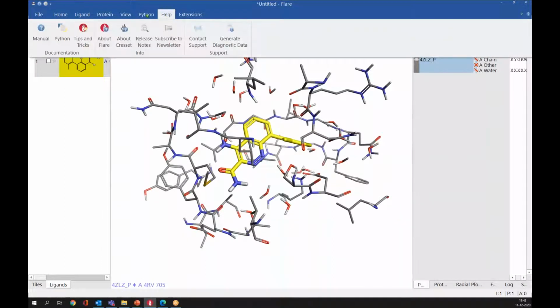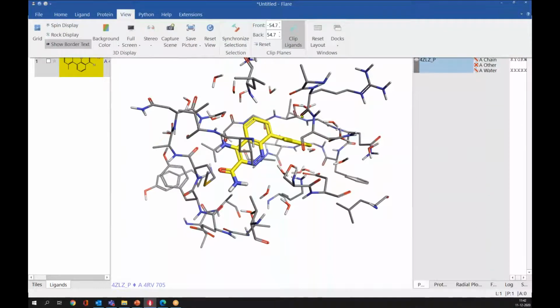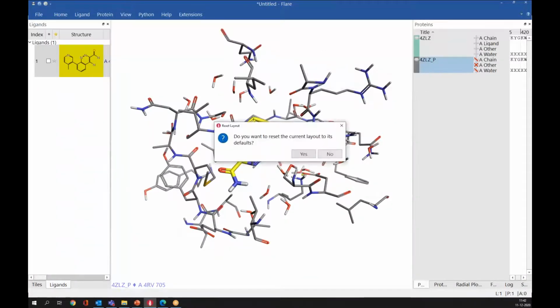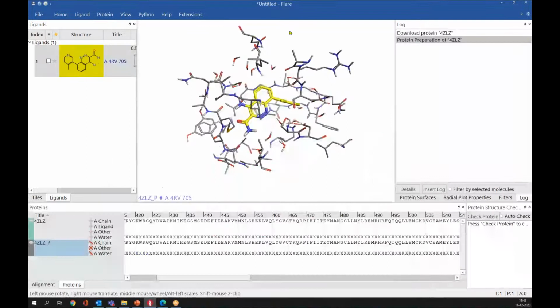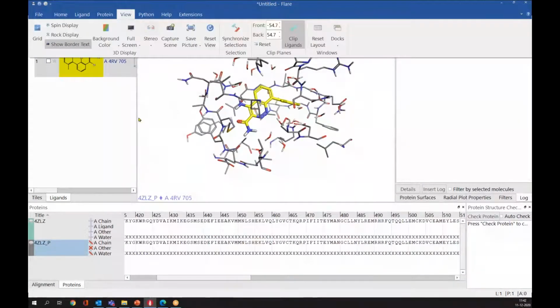And if you think the original layout was better and you want to get it back, you can go to the view and press reset layout. If you press yes, you will get the original layout. So this is what we have in the Flare GUI and how we can visualize the interactions. As suggested by the organizers, we will be taking questions at the last.